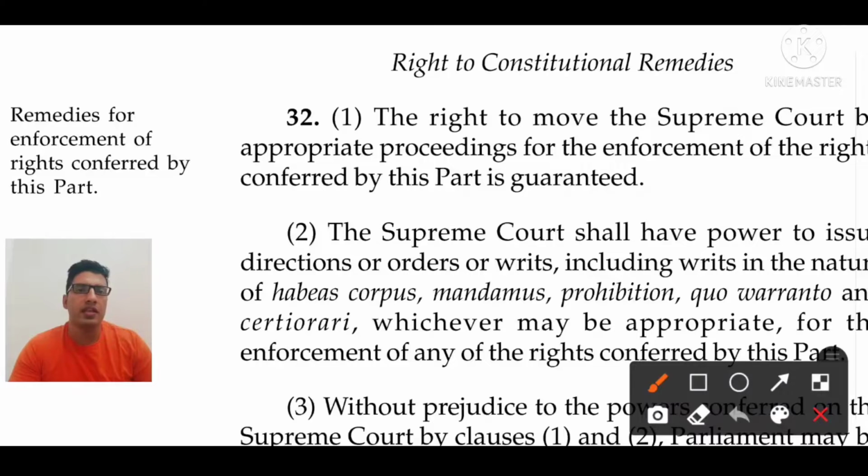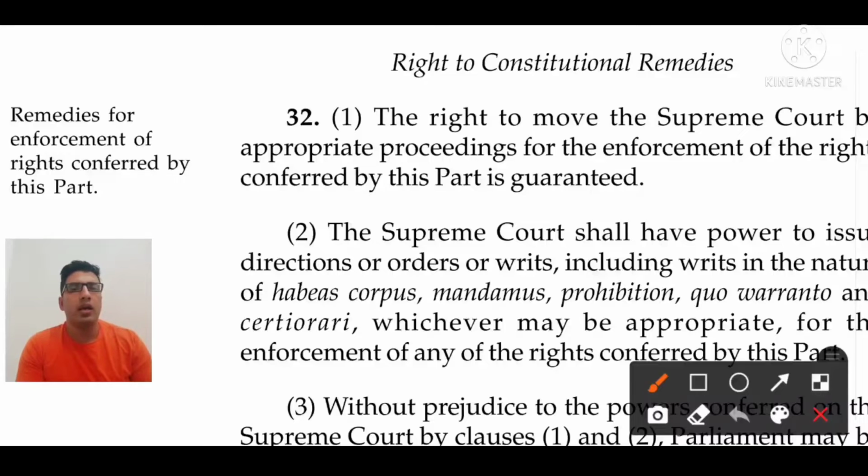Clause 1 of Article 32 says that the right to move the Supreme Court by appropriate proceedings for the enforcement of the rights conferred by this part is guaranteed. It means whatever rights are provided by our constitution to the citizens of India, if there is a violation of the fundamental rights, then the aggrieved person can reach the Supreme Court directly without going to the session court and local court. He can directly move towards the Supreme Court or High Court.